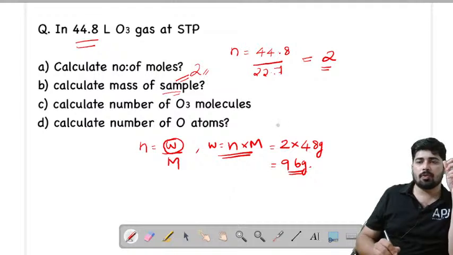Okay. So we got the A part and B part is 96 gram. Yes. Calculate the number of ozone molecules. So we have to calculate the number of ozone molecules.